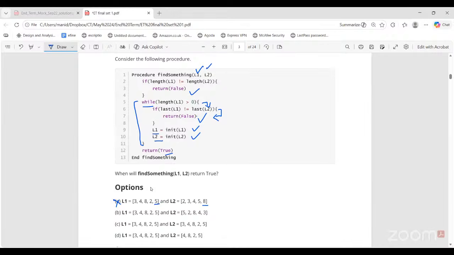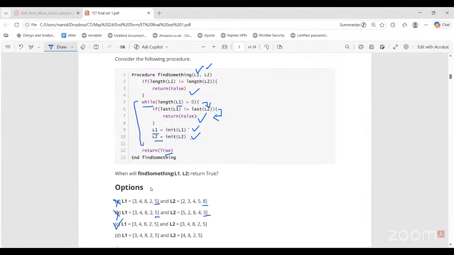Option B, what is wrong? Again, same number of elements, that is okay. So this is 5, 3. So this will return false. Option C, same number of elements. Every corresponding element is equal, 5, 5, 2, 2, 8, 8. So this will give a true value, because this will run until list 1 becomes empty. When list 1 is empty, list 2 is also empty because we are correspondingly removing each element from both the lists, right? So this option C will give true value.